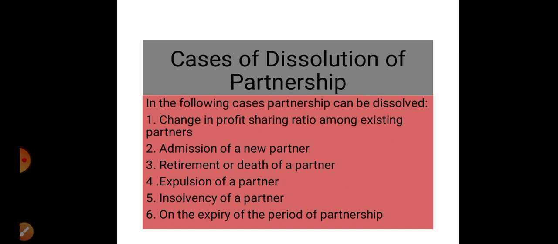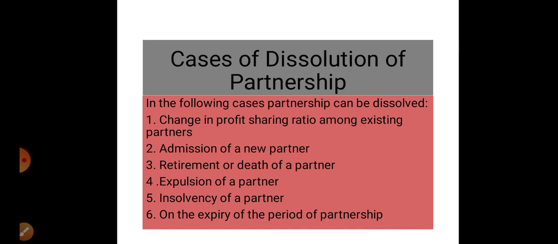Secondly, admission of a new partner. Whenever a new partner enters the business, then the new agreement will be prepared, but the existing agreement will be terminated. So it will be dissolution of partnership. Number 3, retirement or death of a partner. Whenever any partner retires from the firm or any partner is deceased due to death, then in that case the new profit sharing ratio will be decided, but the old profit sharing ratio will be terminated.